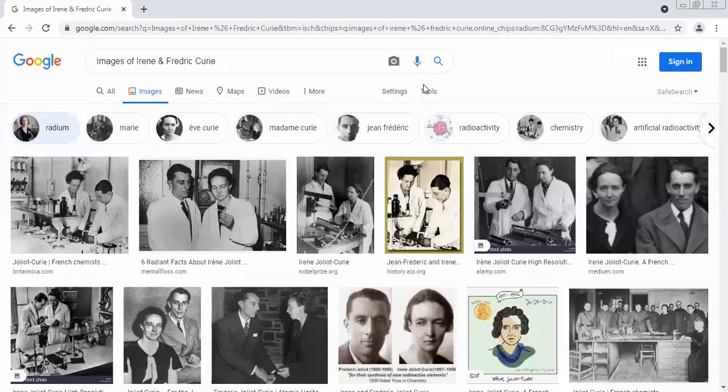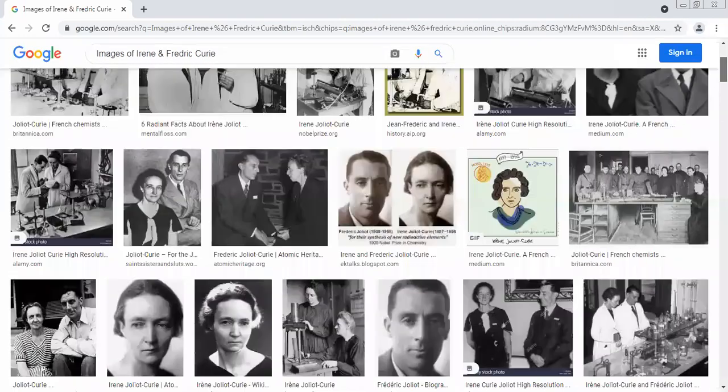These are the pictures of a couple. The first picture is Miss Irene Curie and this is Mr. Frederick Curie. They worked jointly and continuously.